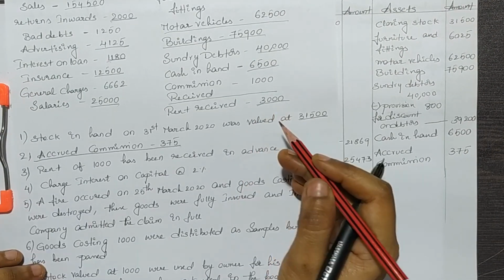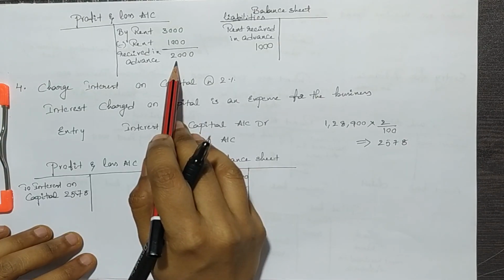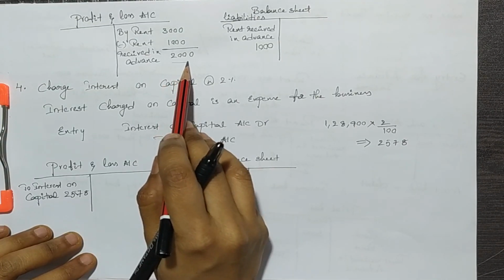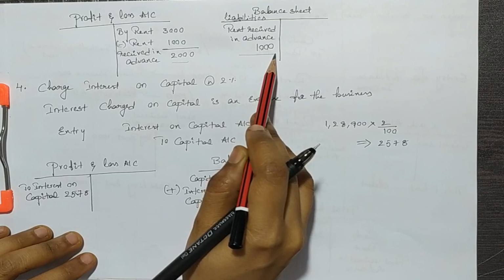Next is rent received. We have an adjustment for this. We deduct the advance rent received amount from the rent amount on the credit side of the profit and loss account, and we will show the advance rent amount on the liability side of the balance sheet.